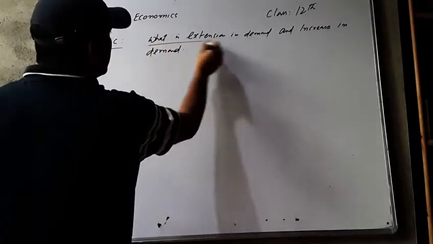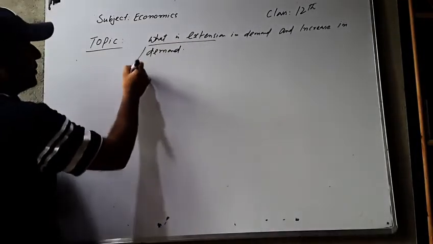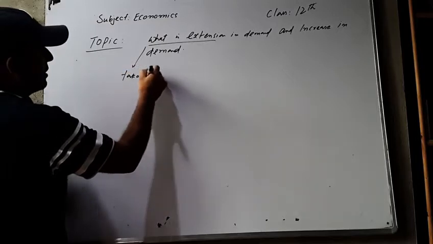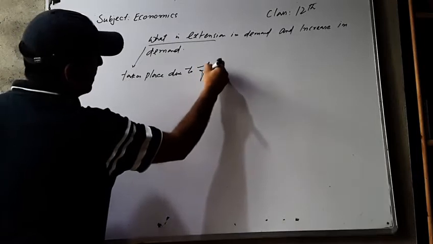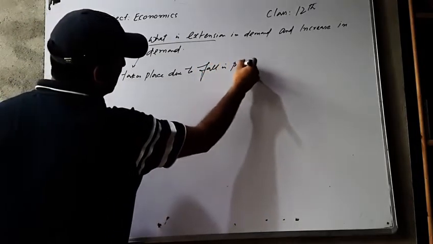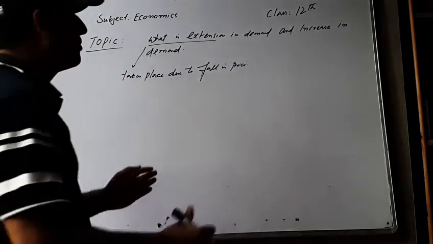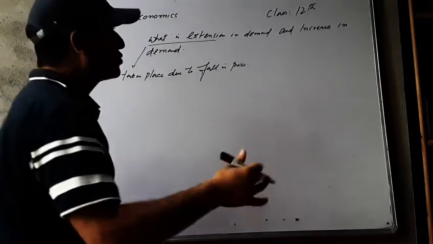Now, what is extension in demand? Extension in demand takes place due to fall in price. जब प्राइस फॉल होगा तो डिमांड राइज हो जाएगी, उसको हम बोलते हैं एक्सटेंशन डिमांड.